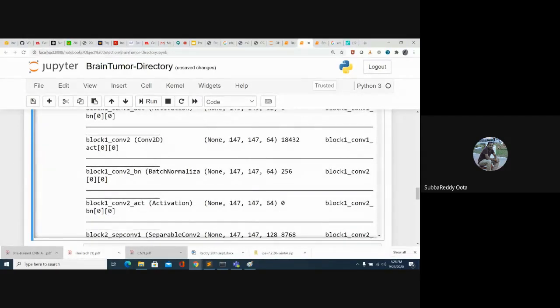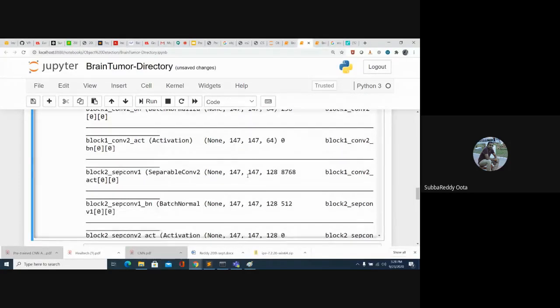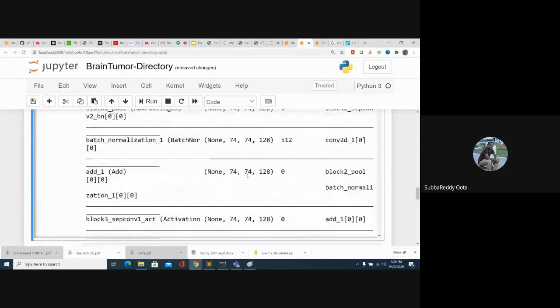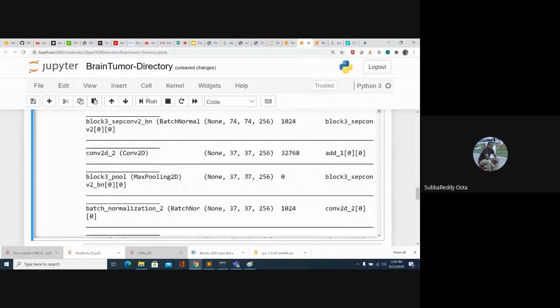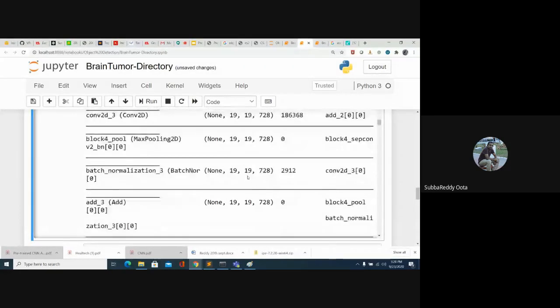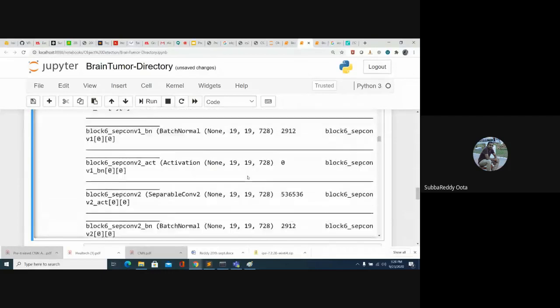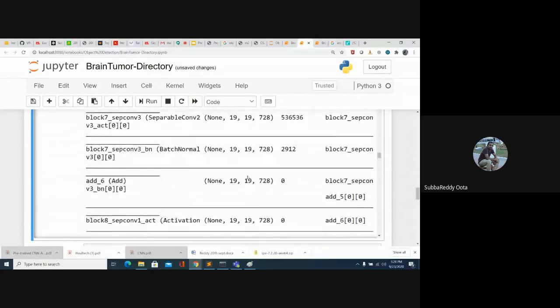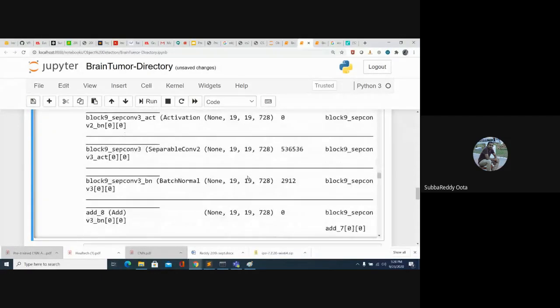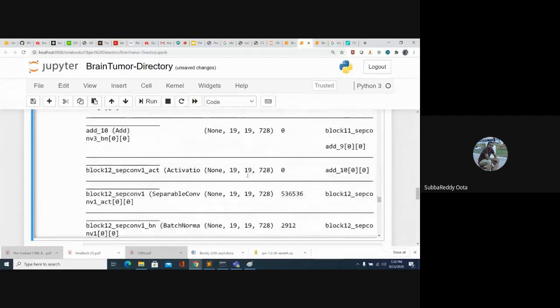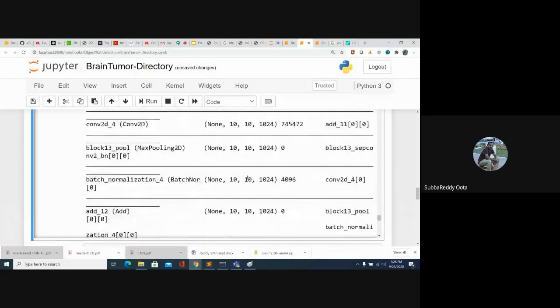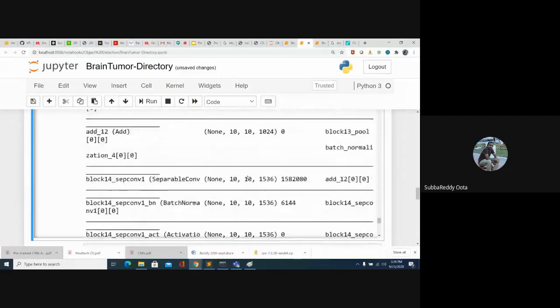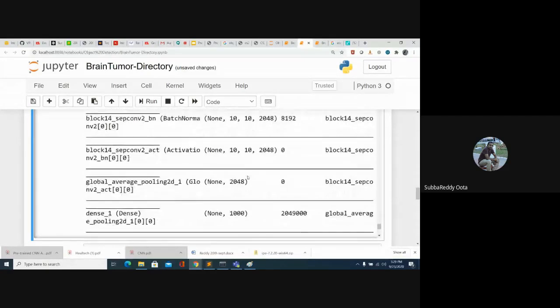If you look at the image size, every time we apply convolution, the image size automatically reduces. So 147 came to 74, 37, then 19, and finally it reduced to 10 by 10 by 2048.